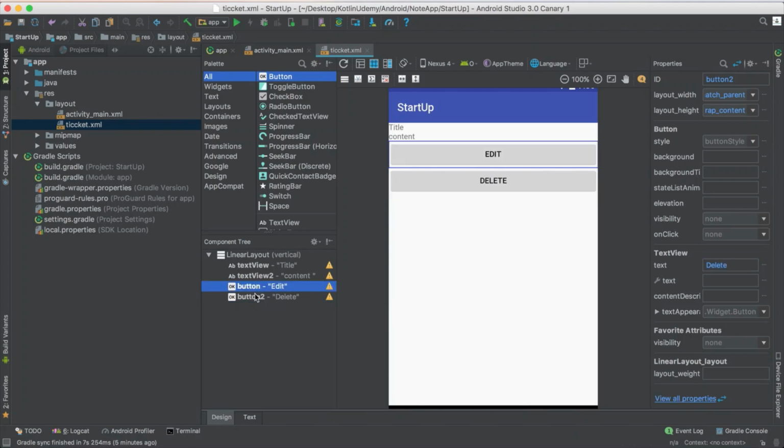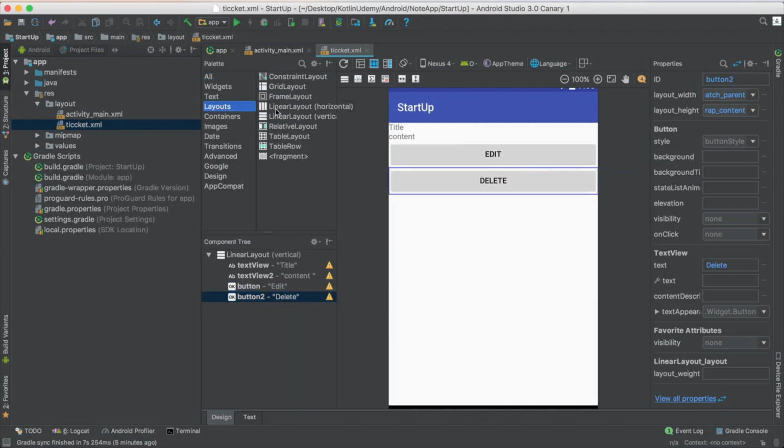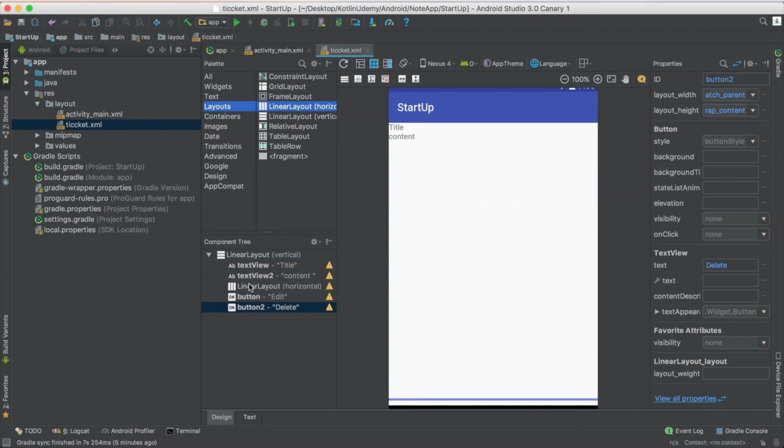So one after another doesn't work for me. I want them one beside another, but I cannot add them one beside another unless I have another layout. If you see, I have 2 layouts. If I use this one, see how it appears, I could add one beside another. If I use this one, which is vertical, it should be one under another. So it's better to take this one, add it here, and move this one inside it, and move the second button inside it.